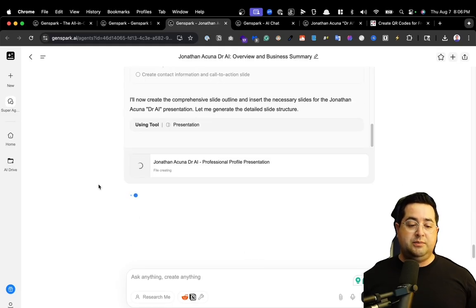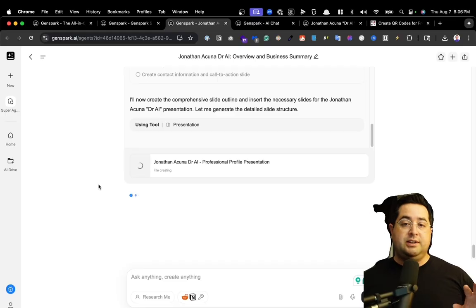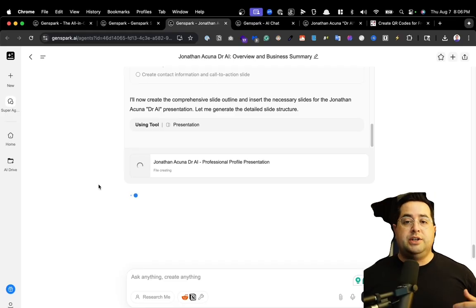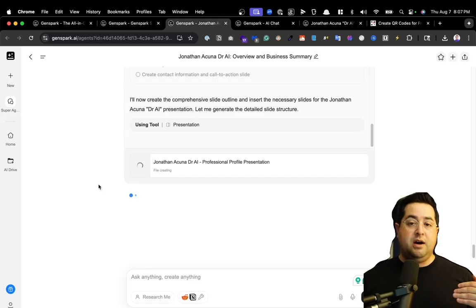Once you submit a job to Genspark, you can close your browser, you can start a new conversation, you could just leave it running. And then when you come back, just know that the job's always going to be running in the background as soon as you submit it, so you don't have to be on the browser for it to continue.